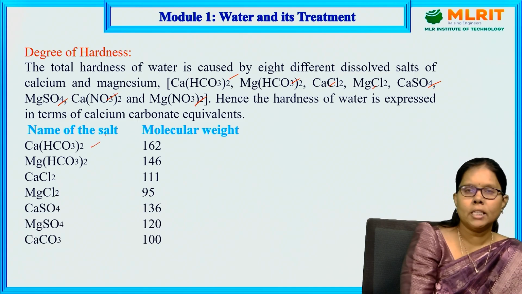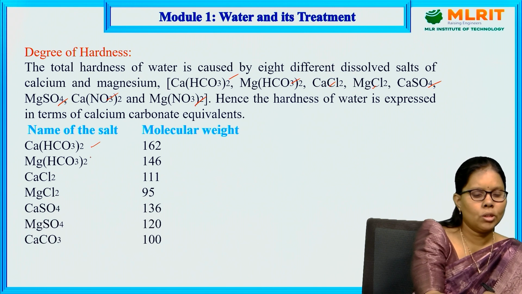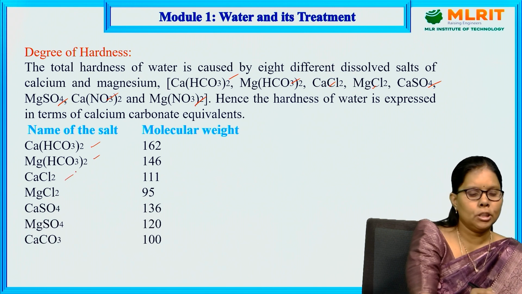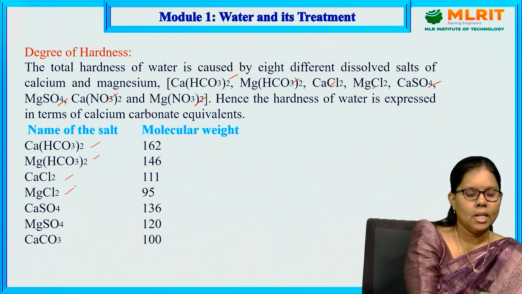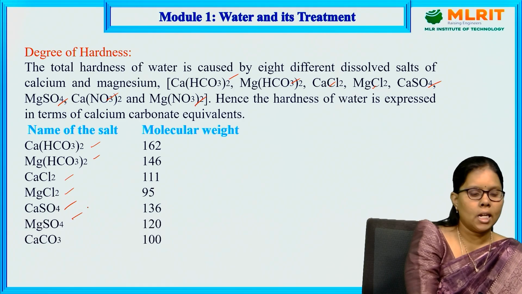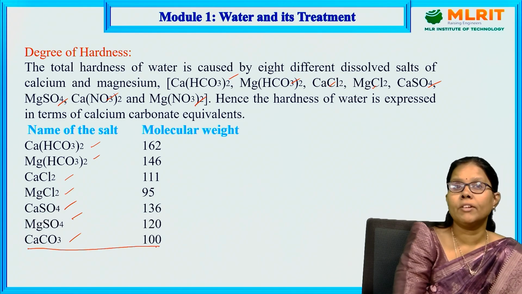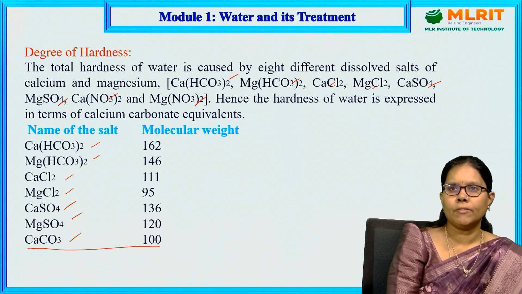Calcium bicarbonate is 162, magnesium bicarbonate is 146, calcium chloride is 111 and magnesium chloride is 95 molecular weight. Calcium sulfate 136, magnesium sulfate is 120 and calcium carbonate is 100. Please note this point, the calcium carbonate molecular weight is 100, which is helpful for the weight calculations.